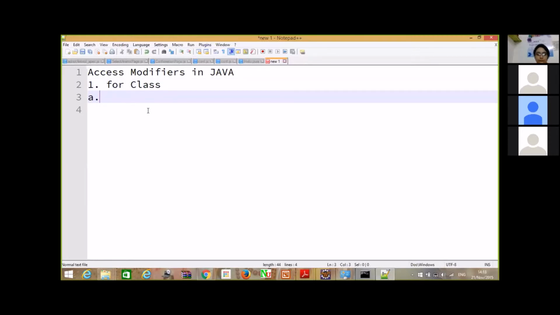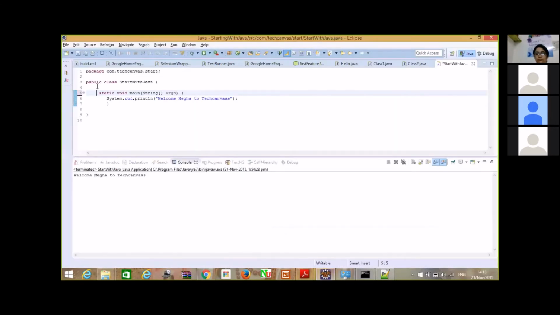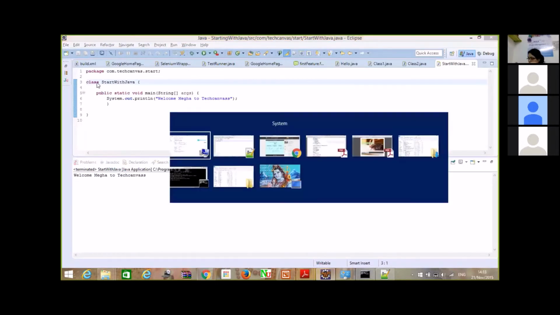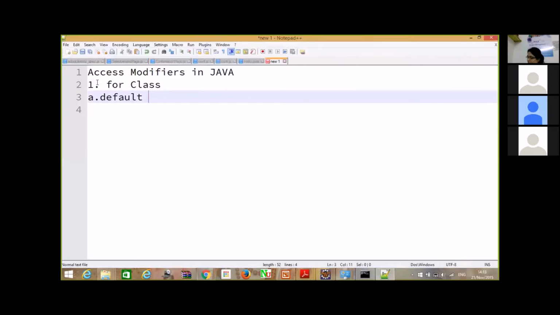The first access modifier is default, as in you don't give any access modifier to this class, and it would still be valid. We have defined this class as public. If we don't define it as public, it would still be a valid definition for a class. That is the default modifier. We don't specify any access modifier with the class. So that is the default access modifier. The scope of this access modifier is throughout our workspace.